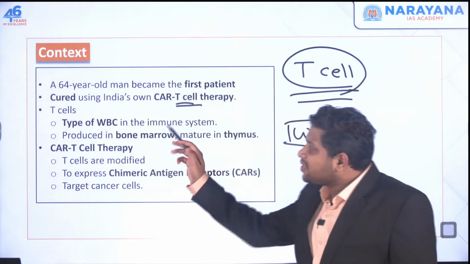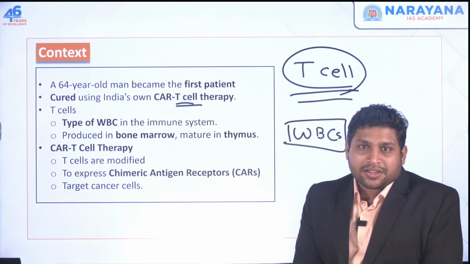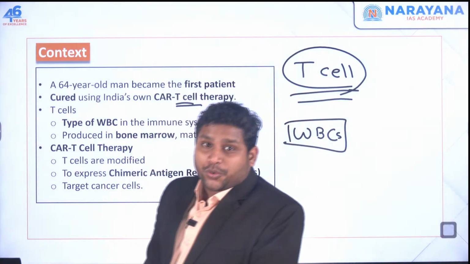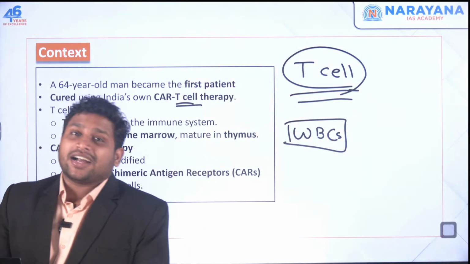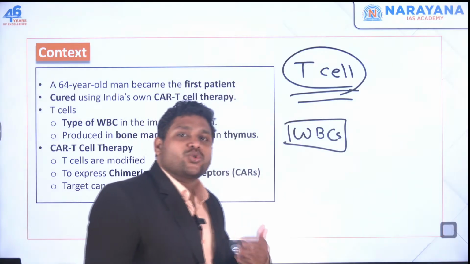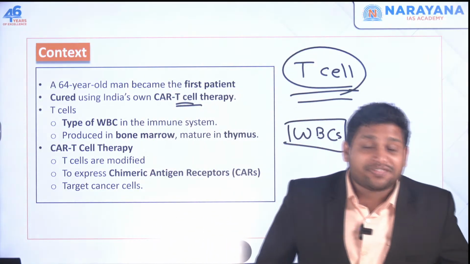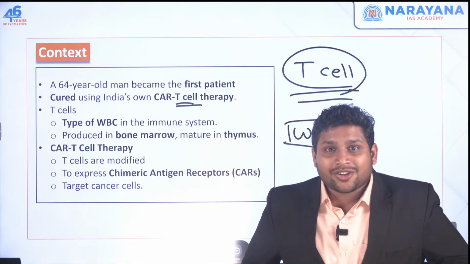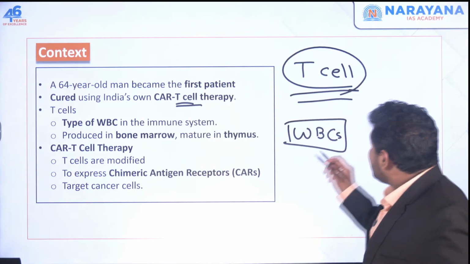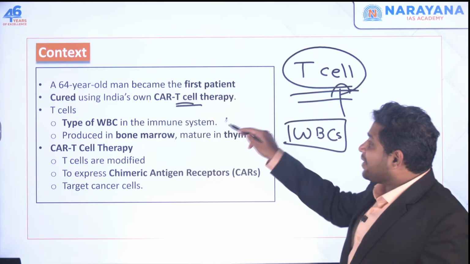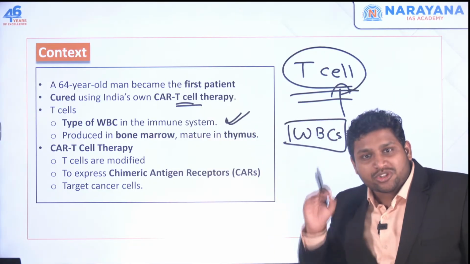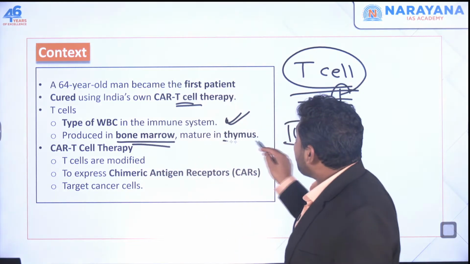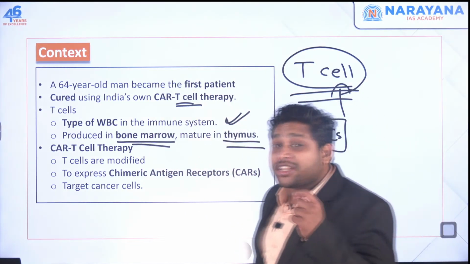Now, this T cell is very famous because it is something which fights for you. Whenever any virus attacks, whenever something wrong is going on in your body, we say that our immune system will attack it. So what is exactly attacking? This T cell is actually attacking. It's part of your immune system, produced in your bone marrow, and it matures in a particular gland called the thymus.